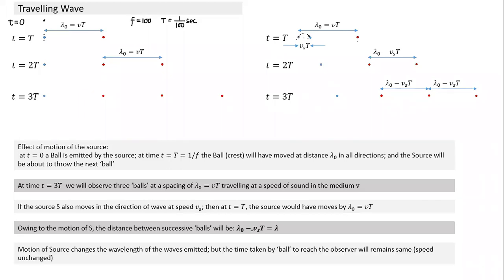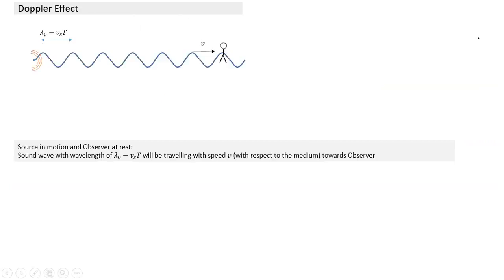The motion of the source changes the wavelength of the waves emitted, but what about the time taken for the ball to reach the observer? The ball he has thrown here will still take the same time to reach Jaideep. The speed of the ball depends on the medium. This speed has not changed. It will still take the same time to reach the observer. That was the first part.